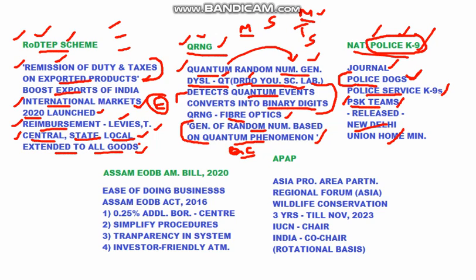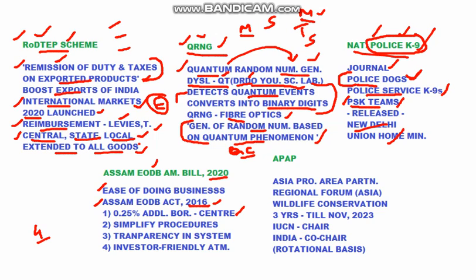The next topic is Assam EODB Amendment Bill 2020. EODB stands for Ease of Doing Business. So Assam has an amendment bill that is going to amend the Ease of Doing Business Act. This is the Assam Ease of Doing Business Act 2016, and it is going to be amended. Four major changes or amendments are listed in the bill. I've given them here. The first is 0.25% additional borrowings from the center.